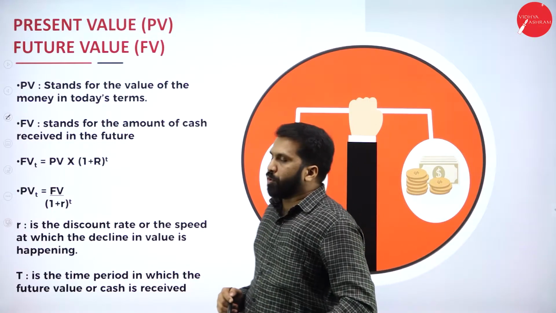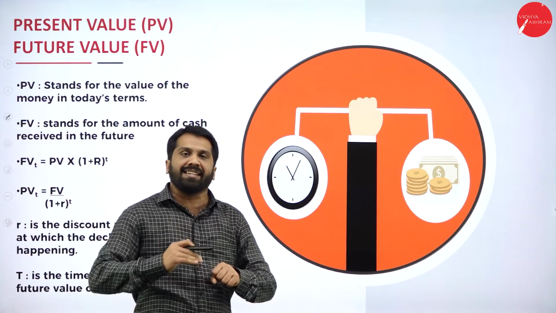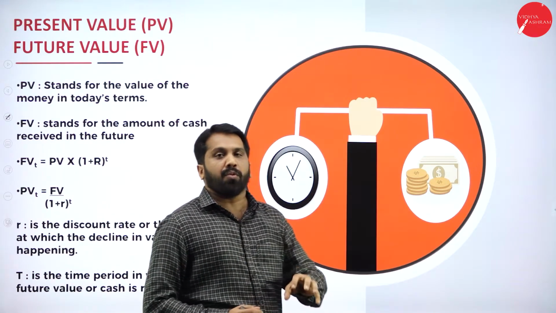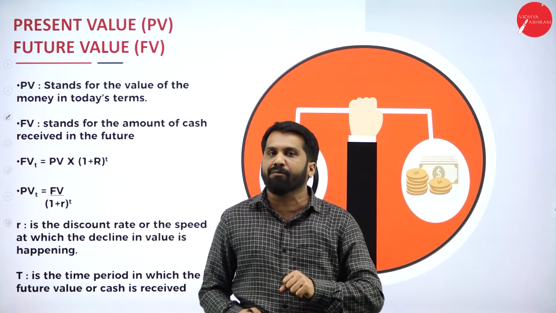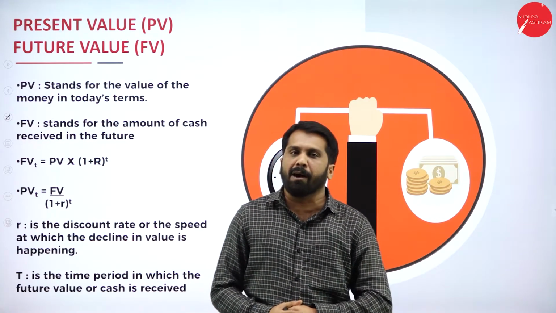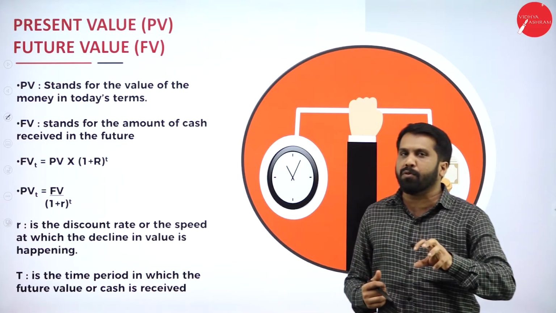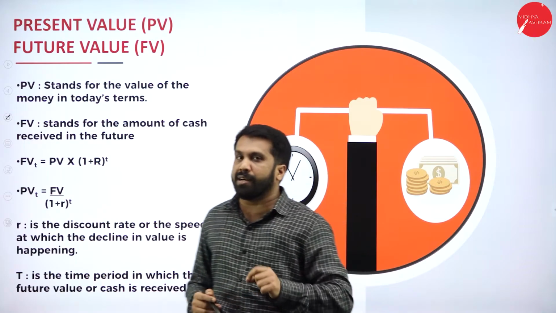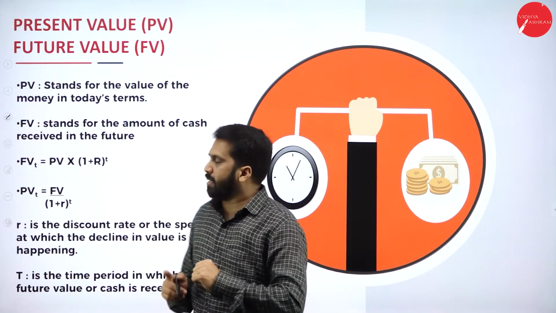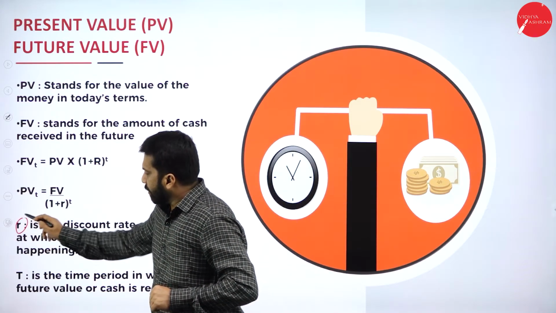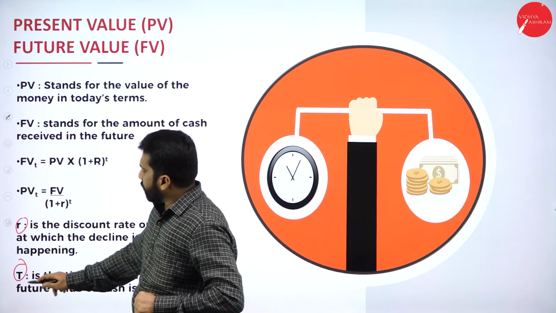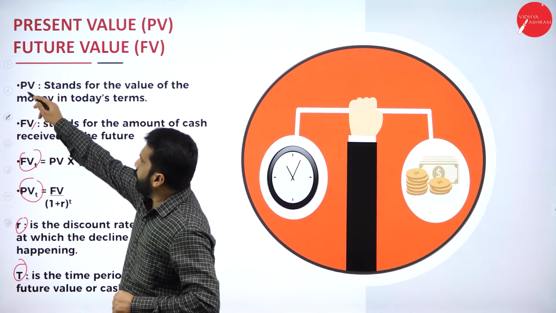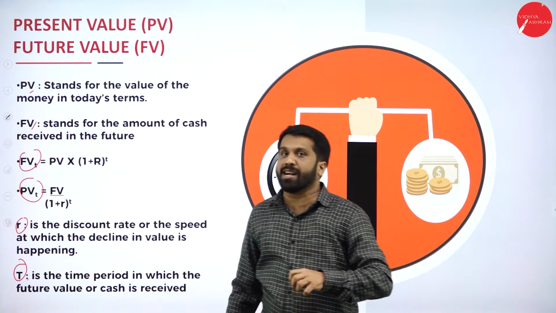So hope you understood what are the reasons for decline in time value of money. Along with that, we also understood what is future value and what is present value. Now we will understand a few letters. These things come under every problem. See, what is R? What is P? So this must be small p. What is PV? What is FV? All these things we will understand now.